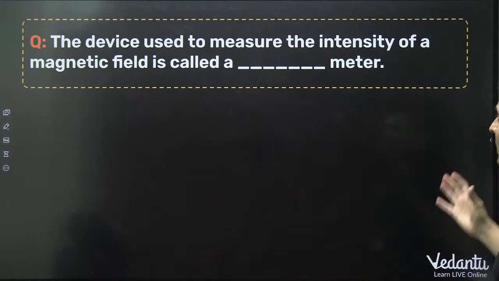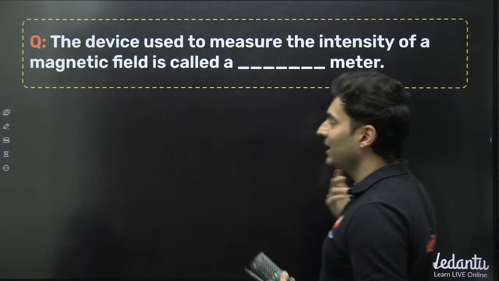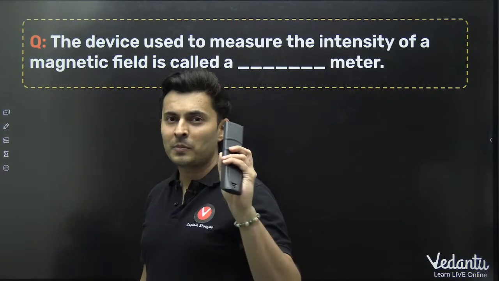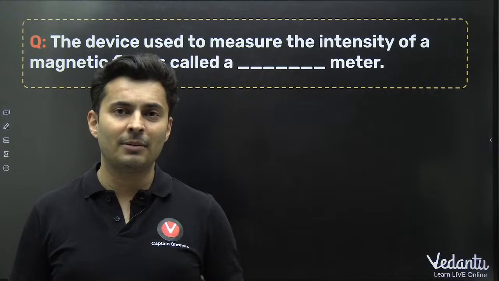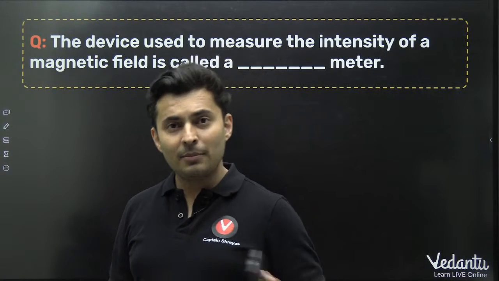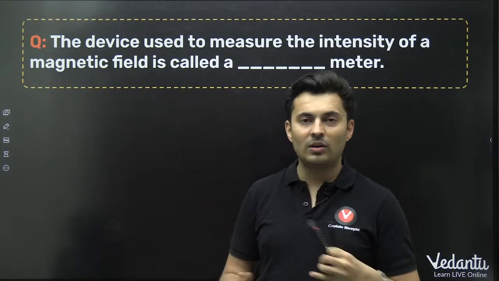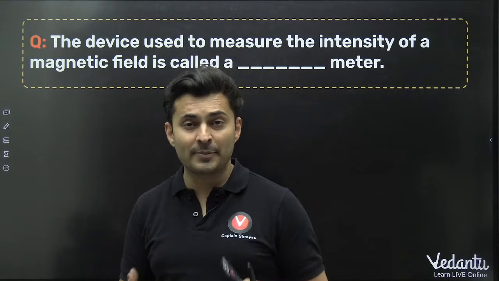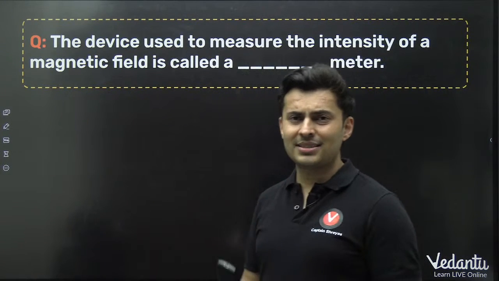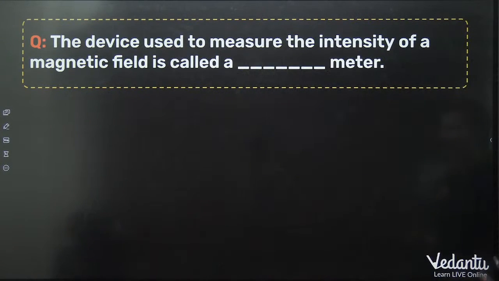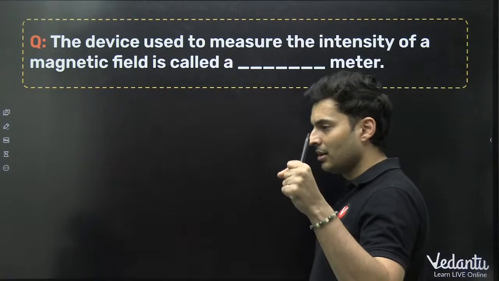The device used to measure the intensity of magnetic field is called a dash meter. Remember, even in the first attempt, the January attempt, there was a question on instruments, and many students felt it was a bouncer question and thought it was out of syllabus, but it was not. So expect a similar question in the second attempt too. So think about this. What is that device? It's there in NCERT and other books too. What is used to measure the intensity, how strong it is?